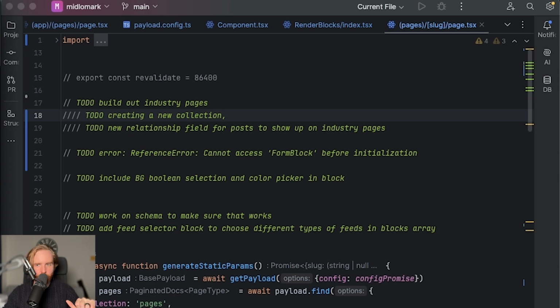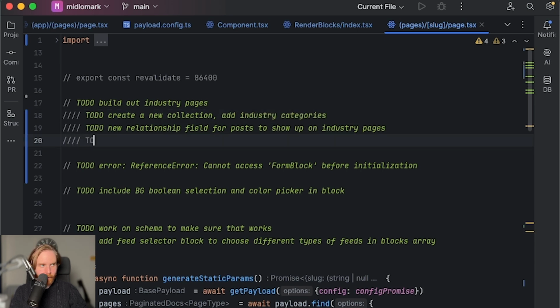We need categories that are going to have a way of indicating if it's for an industry, or we could just do our industries as a category. So let's do that. We'll create a new collection, add industry categories, and then we will render industry posts on industry pages based on category. And I think that's a good place to take it for next time.